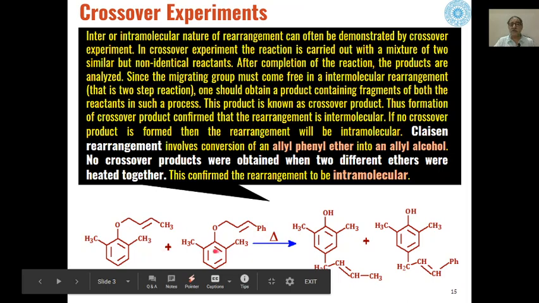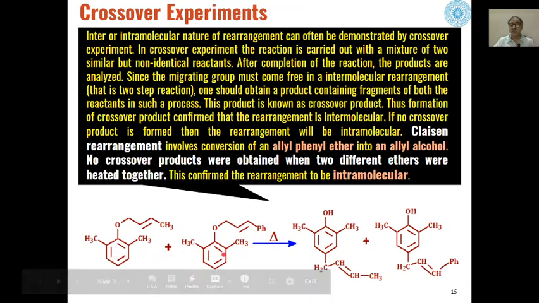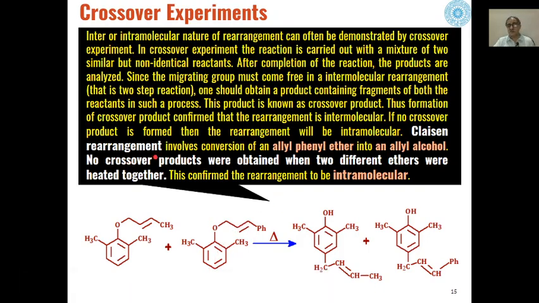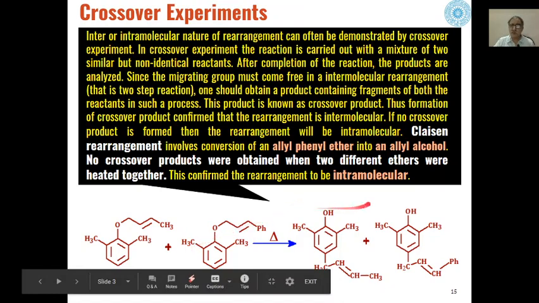So basically this group is to migrate from this position to the para position. Similarly, this group is to migrate from this position to the para position in the Claisen rearrangement reaction, to give us these types of allyl phenols as the product.